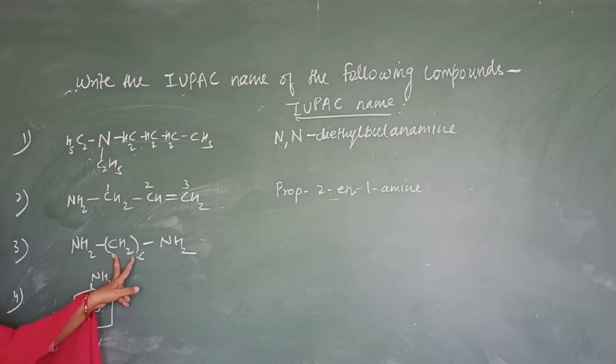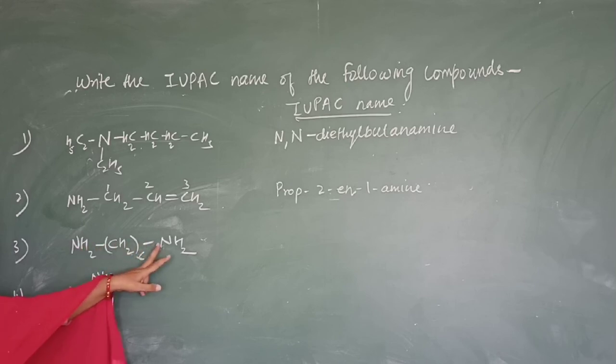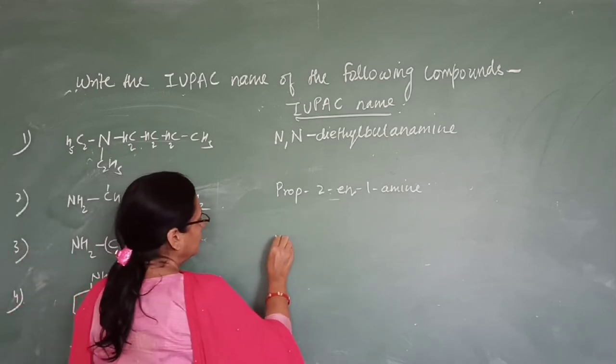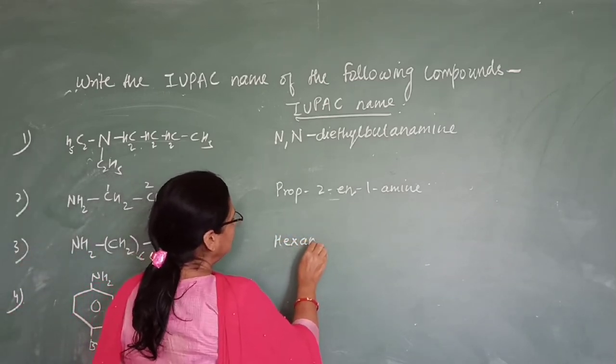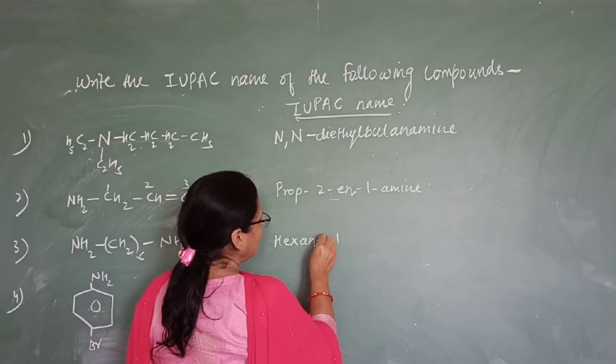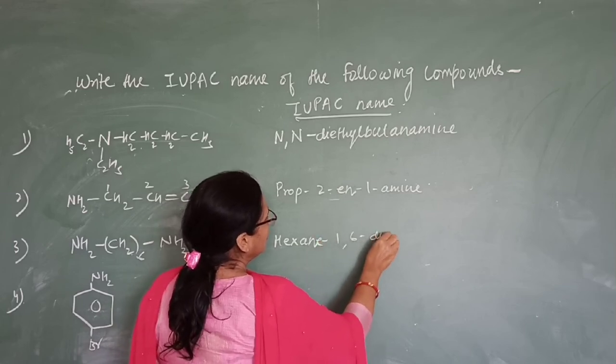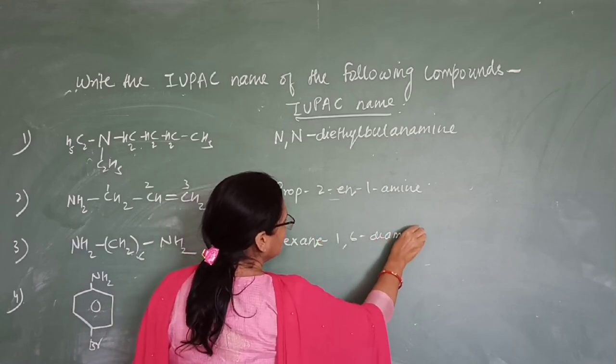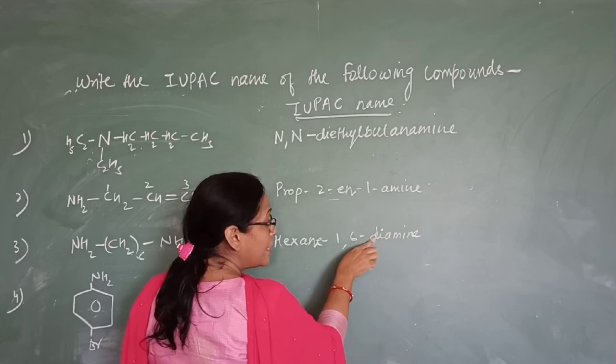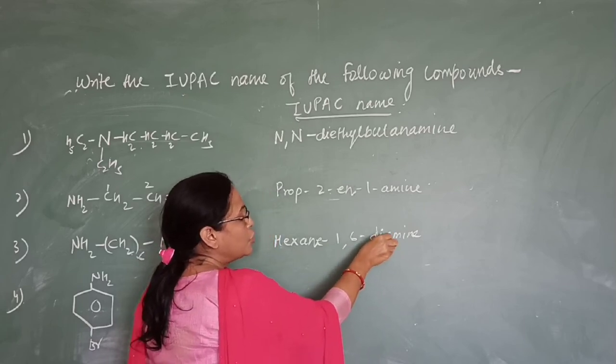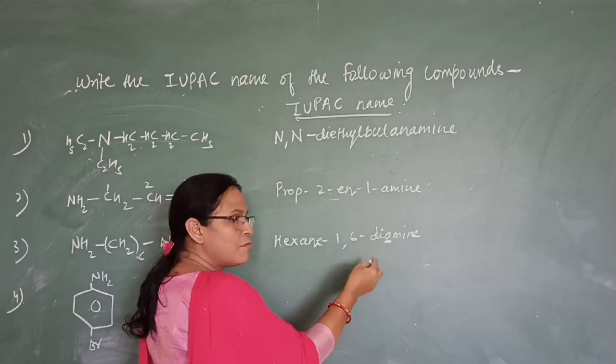So hexane, and on the first carbon and 6th carbon we have amino group. So hexane-1,6-diamine.